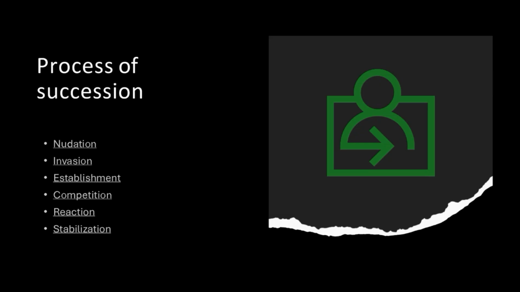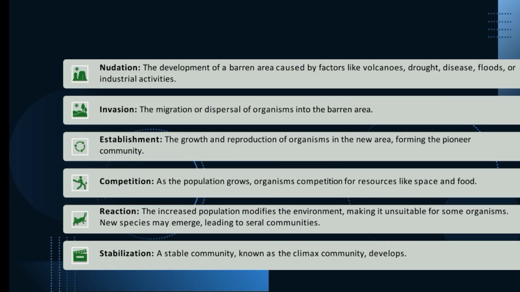Process of succession: nudation, invasion, establishment, competition, reaction, establishment. Nudation. The development of barren area caused by factors like volcanoes, disease, floods, or industrial activities. Invasion. The migration or dispersal of organisms into the barren area. Establishment. The growth and reproduction of organisms in the new area, forming the pioneer community.